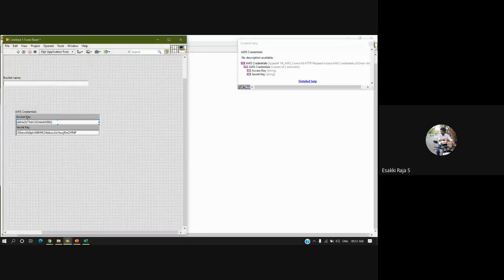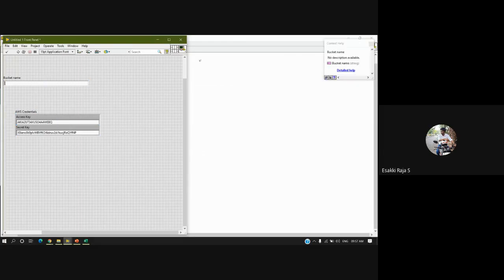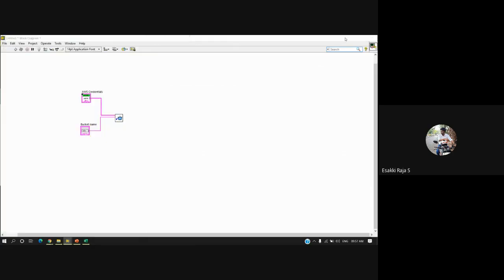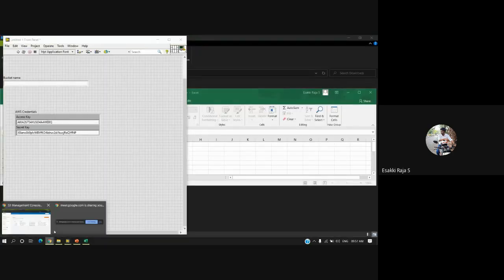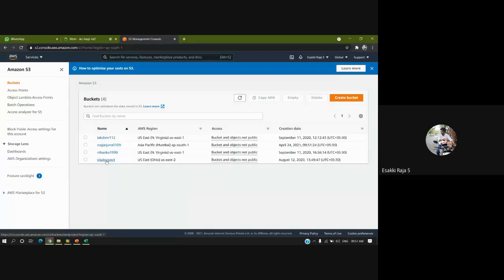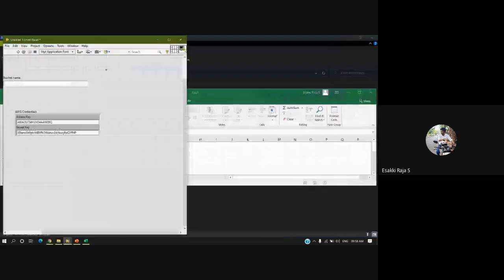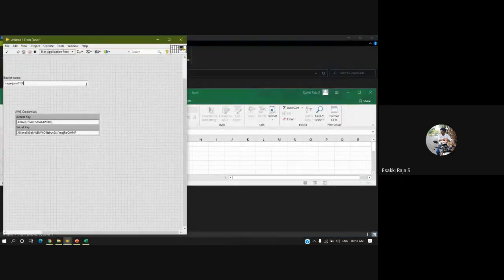So I have copied and pasted the access key and secret key. Next, I have to give the bucket name. For the bucket name, I should go to my cloud, and yes, this is my bucket name. I'll copy it and put it over here.